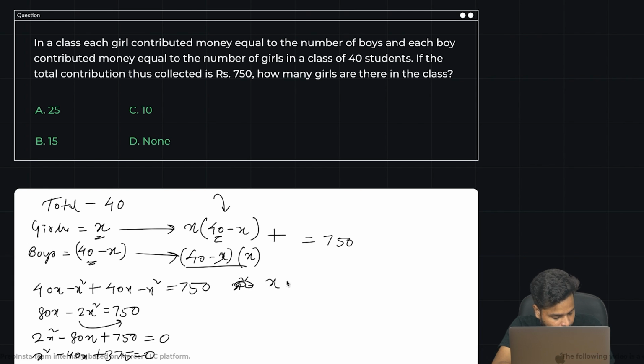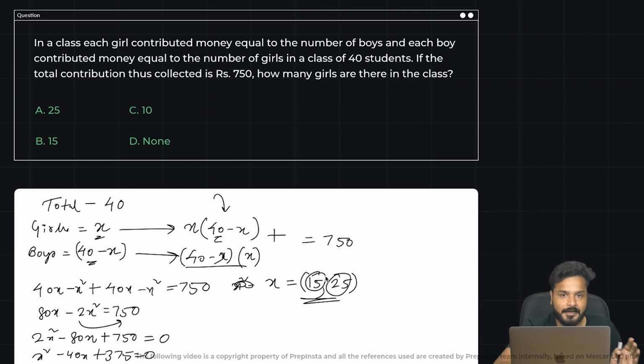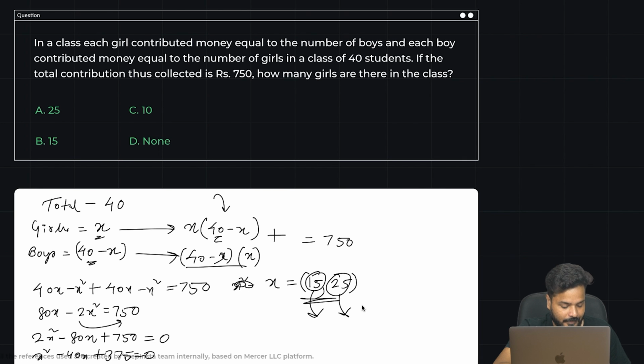So the value of x that you would get from here is 25 comma 15. So either the number could be 25 for girls or 15 for girls, and the opposite one is for the boys. The question is, how many girls are there in the class? Could be 15, could be 25.